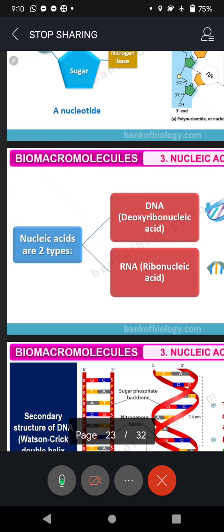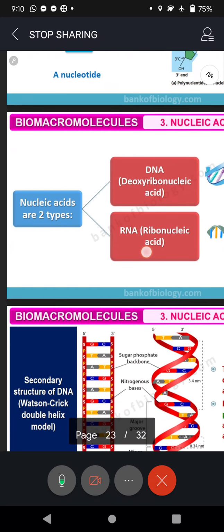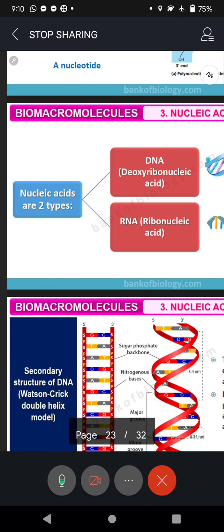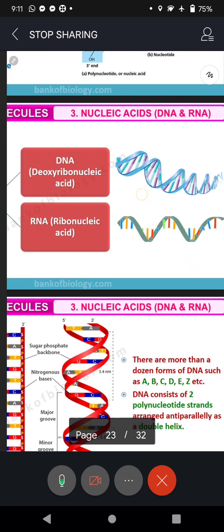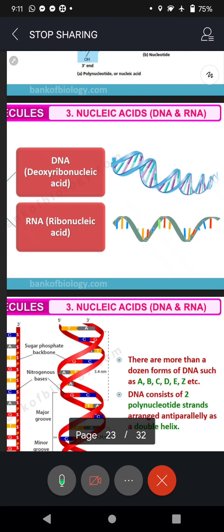See, deoxyribonucleic acid, DNA. Whereas RNA, ribonucleic acid. That means in the sugar molecule, one oxygen is removed, deoxy, minus oxygen. Got the point? So in DNA it is deoxyribo. In RNA it is ribulose as far as sugar is concerned. Look at that.